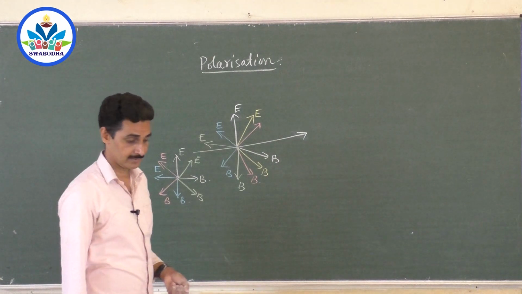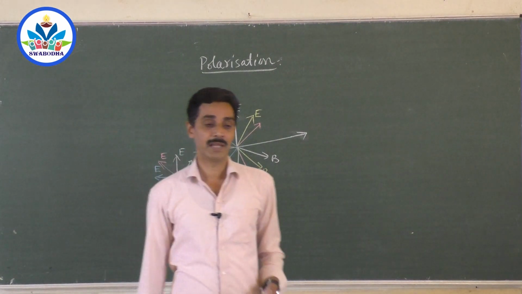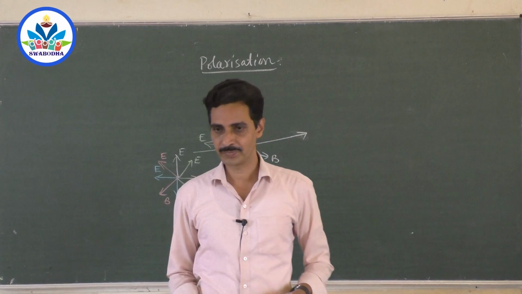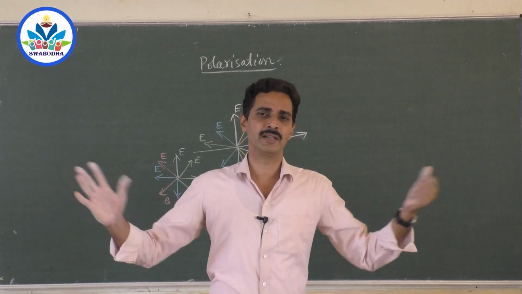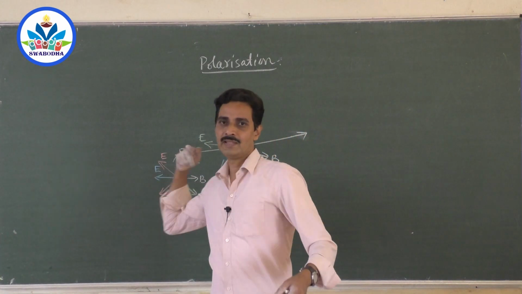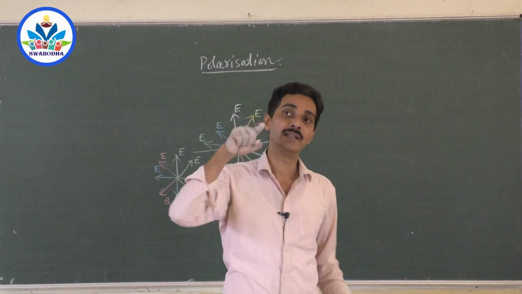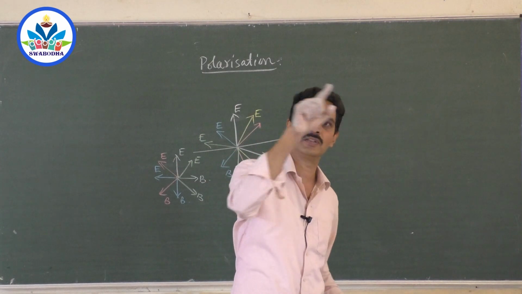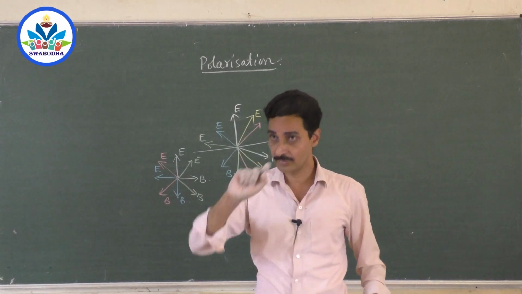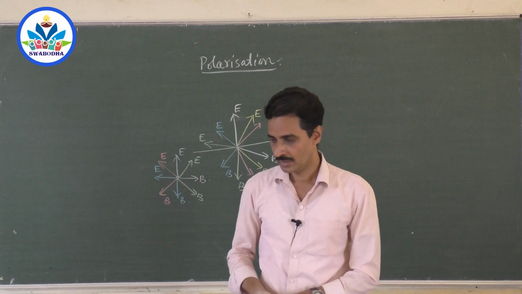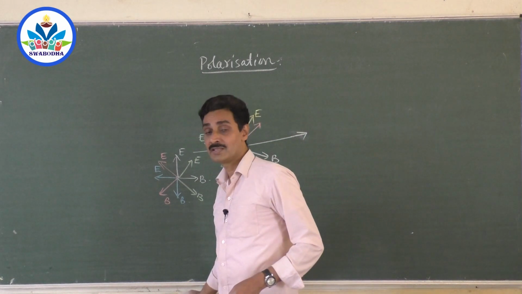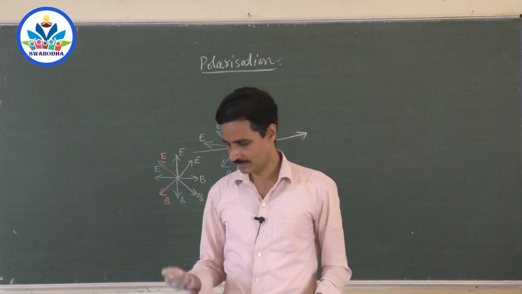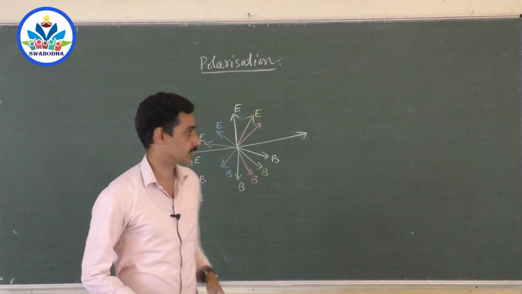What do you mean by that? Electric fields and magnetic fields are perpendicular to each other. They are aligned in all directions. If light is coming towards you like this, and this is the path of light, there is an electric field here, magnetic field, electric field, magnetic field, in every direction. If electric and magnetic fields are aligned in random directions, then it is called unpolarized light.